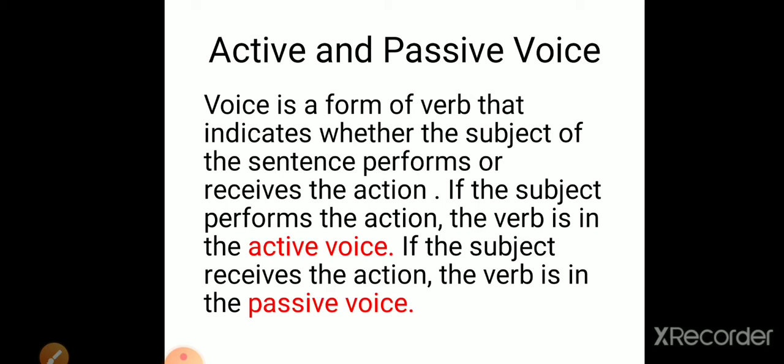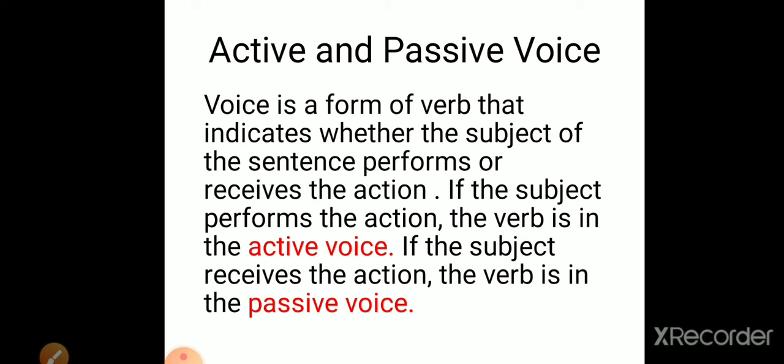If the subject performs the action, the verb is in active voice. If the subject receives the action, the verb is in passive voice. That means voice is a form of verb, okay, where we can understand whether the subject is performing the action or object is performing the action. That means if the whole sentence is dependent on subject, then it is an active voice, and if the whole sentence is dependent on the object, then it is a passive voice.